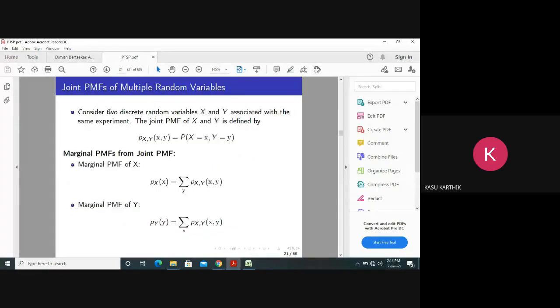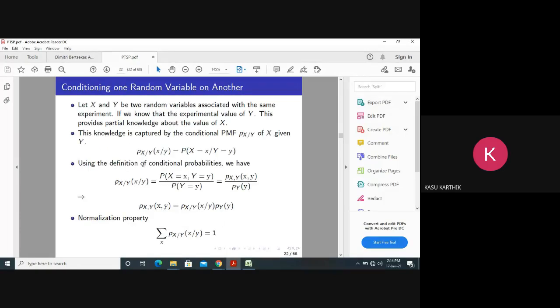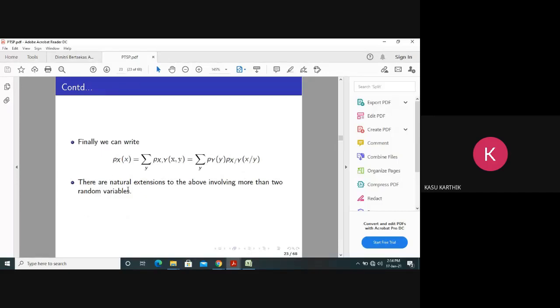So this is for multiple random variables. How to find the marginal PMF of x and the marginal PMF of y. Just remember these two formulas. To find the marginal PMF of x, you take the summation over y. Here it is reversed, summation over x. These are simply conditional random variables on another, just like conditional probability. These things you already know.